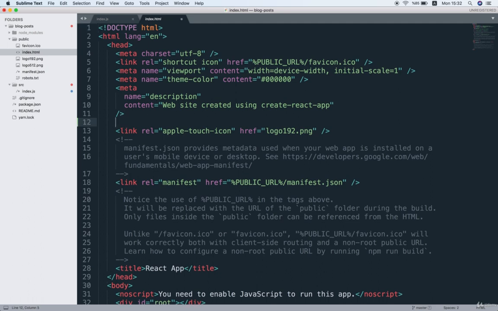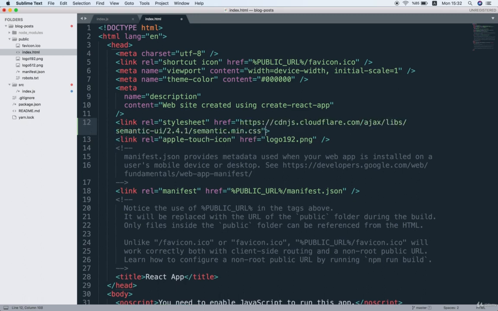So after the meta tag right here, I'll put a link and rel equals stylesheet, and then href equals, and then I'll paste in the link that I just copied from that CDN page. And make sure that on the right-hand side, I'll close off that tag like so. All right, so now I'm just going to save this file.